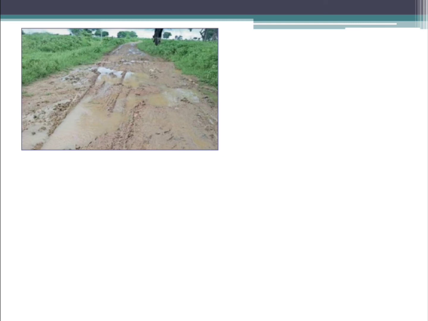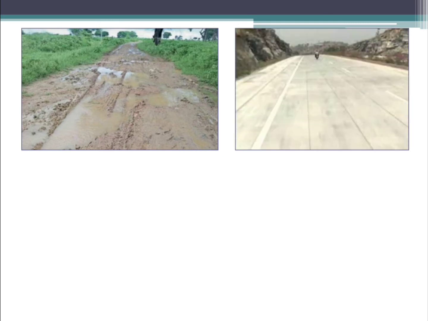So over a period of time, people started constructing roads made of concrete and cement. Okay, the roads they started constructing with the help of cement or concrete. So these roads, when we compare with the mud roads, were smooth, and they were a little broader. Today, most of the roads in our country are these roads only.